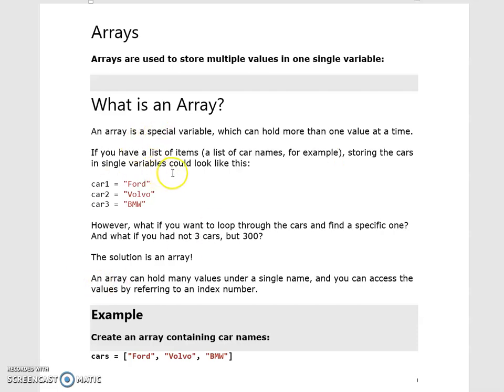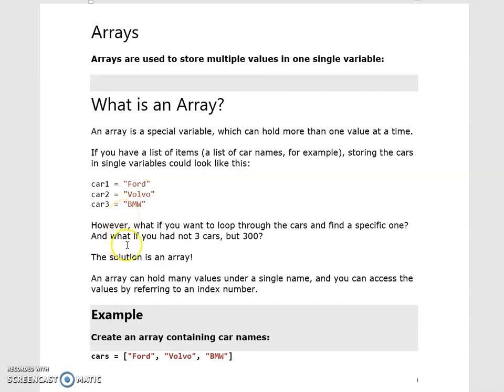If you have a list of items, for example car names, bus, or number of employees, all those values can be stored in a single variable. That means car 1, car 2, car 3 are all stored in one single variable.